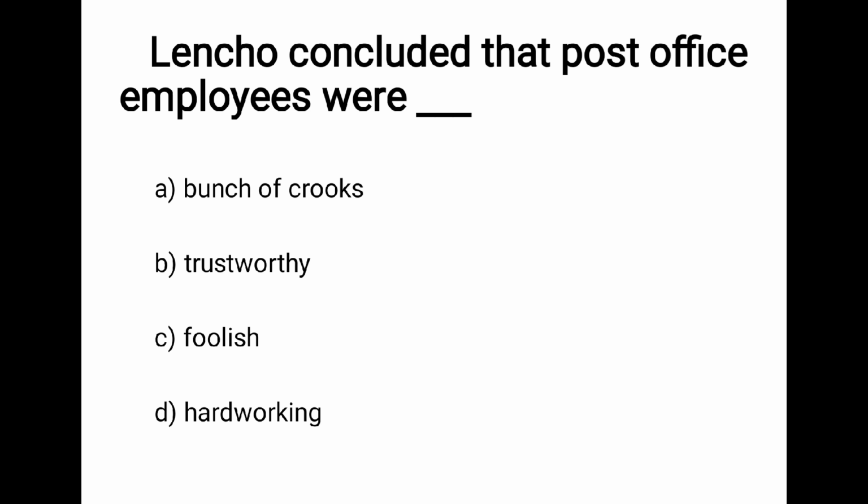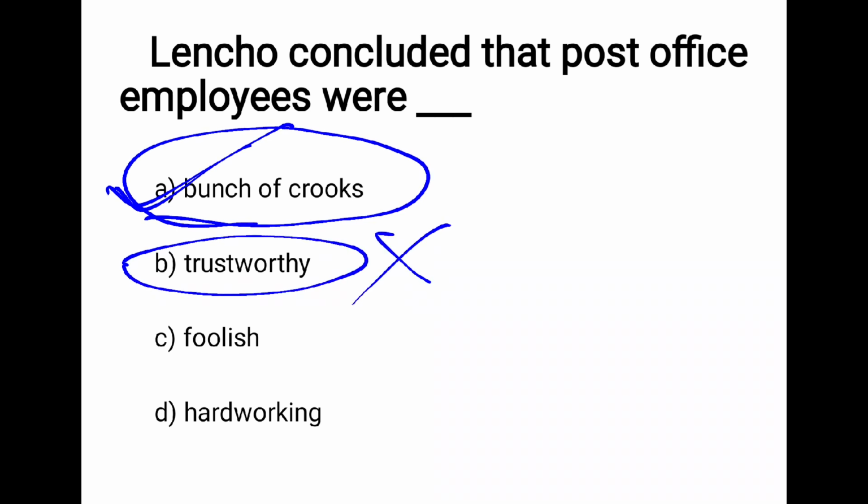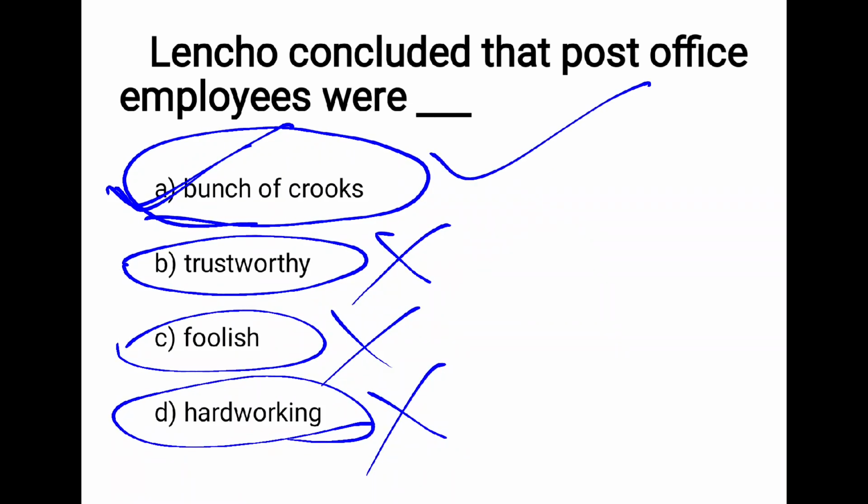So he concluded that they were a bunch of crooks. Crooks means cheaters, we can say. So here the answer will be a bunch of crooks. We cannot say trustworthy because this is a direct question. This one will be wrong. Hardworking. This one will be wrong. The correct answer will be a bunch of crooks.